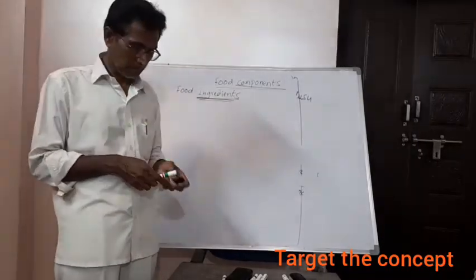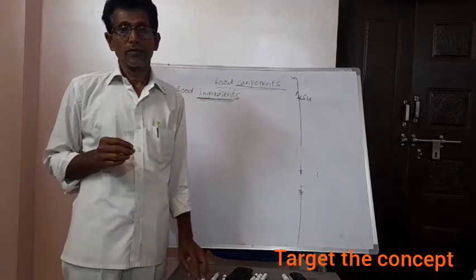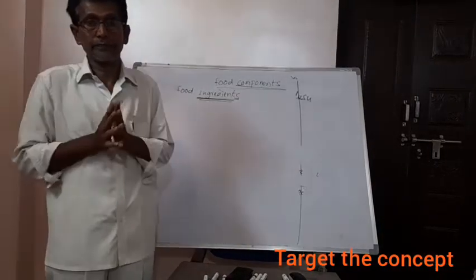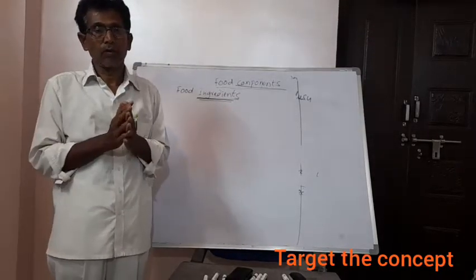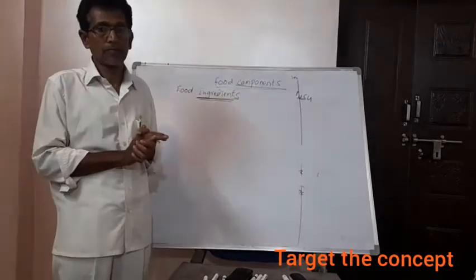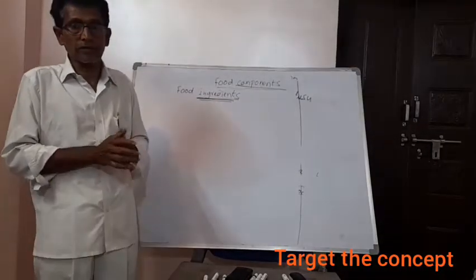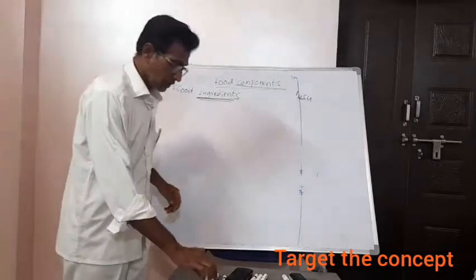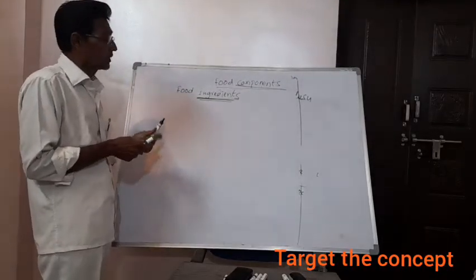That's all. But from now onwards, whenever you purchase any food item, just look at it and observe what food components are present in it, as well as the food ingredients. So let us differentiate food components and food ingredients.